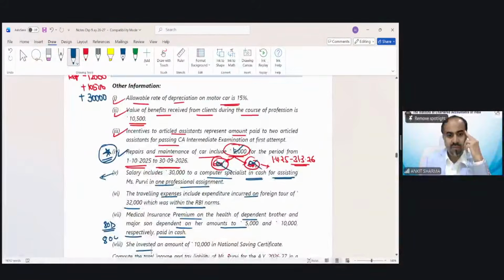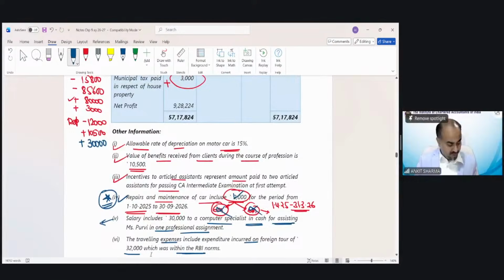So we are done with PGBP. After doing all this, my PGBP would be 920,200. My income from other sources would be 33,924.